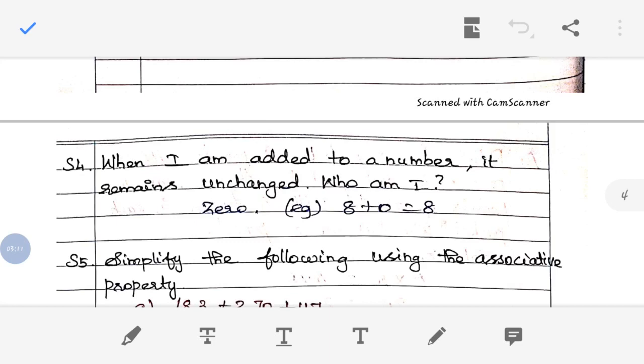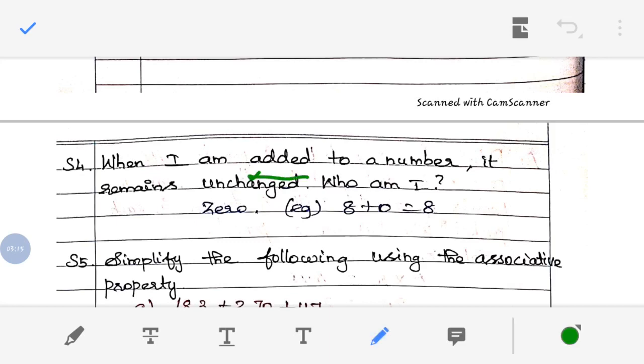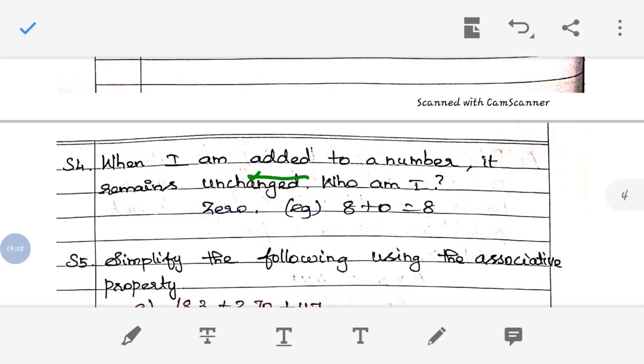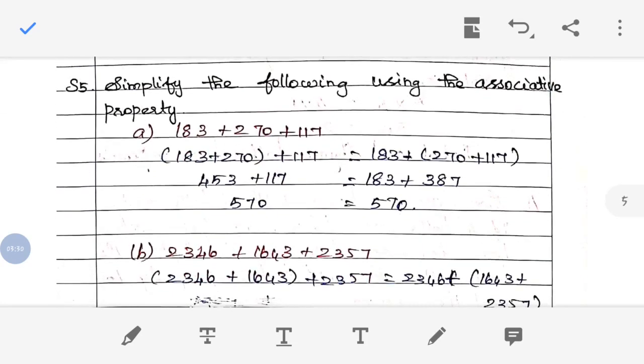So here they have given the word added. Okay, so this added is a keyword. So through that we can understand this is additive identity. We know that 0 is an additive identity. So the answer will be 0. I have given an example also. Okay, so likewise you have to do. Now the next question, that is S5.